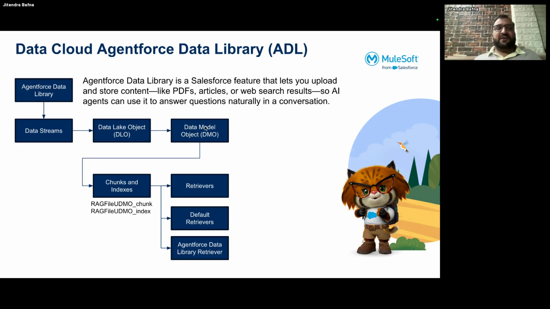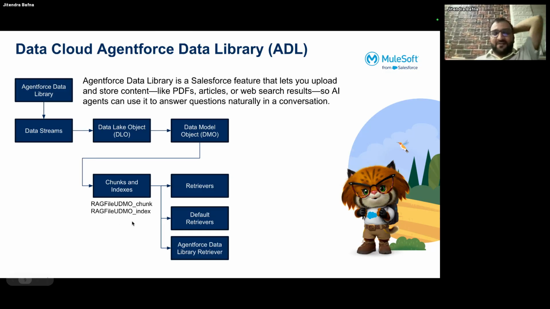Once data is added into a data model object, the data will be divided into chunks. If you have one file, that file will be divided into multiple chunks. I don't know what algorithm they use in the background, but the unstructured data will be divided into multiple chunks, and each chunk will be associated with an index, which can be used for the search.